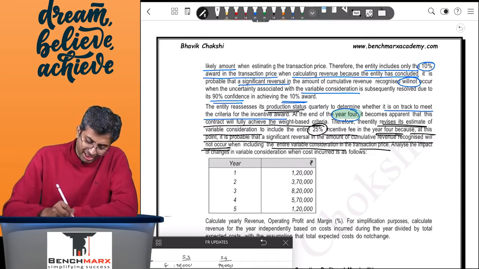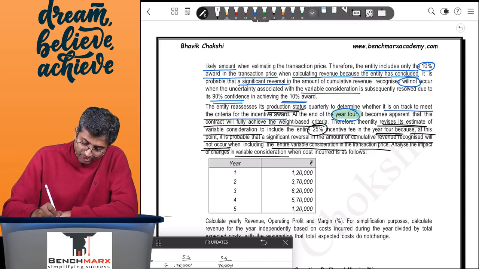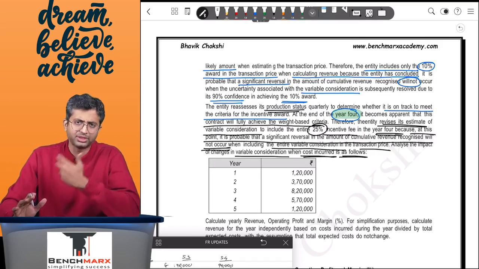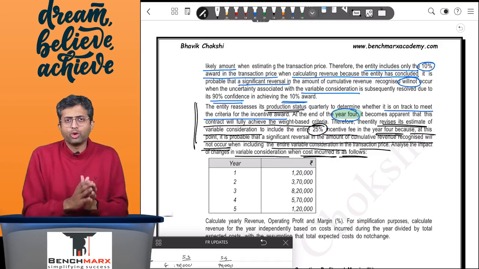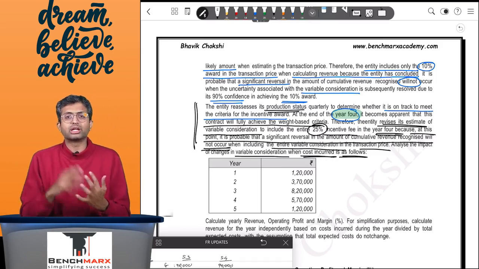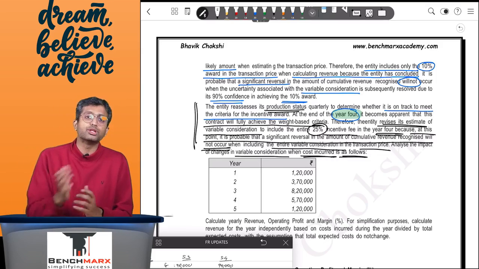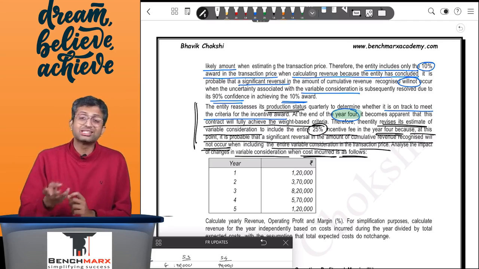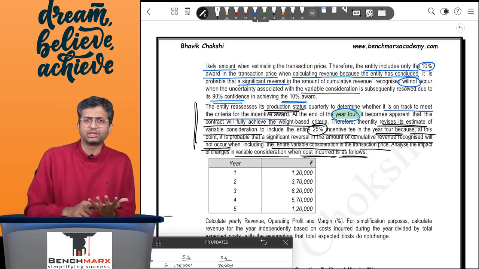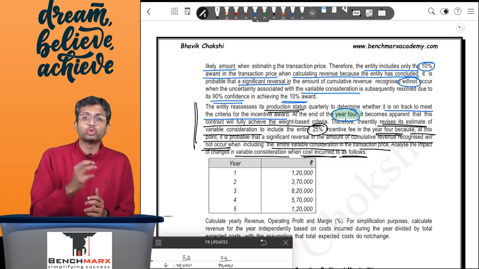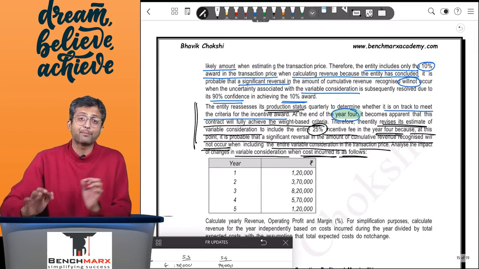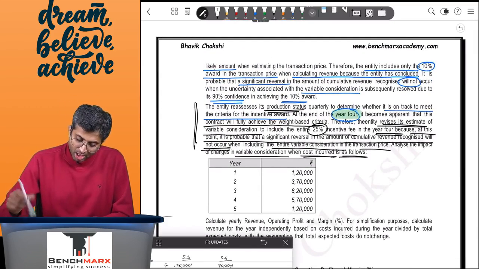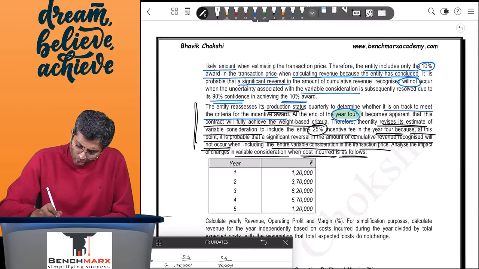Okay. Analyze the impact of changes in variable consideration when cost incurred is as follows. So you are supposed to analyze the impact of these changes where variable consideration changes. From year 4 we believe that you will touch the 25% weight criteria, in which case you will get 2,50,000. This changes in year 4, which means in the first, second and third year you continue to believe that you will receive 2,20,000. Going forward you will now believe that you will receive 5,50,000, but this happens in year 4. So you have been given the cost incurred.